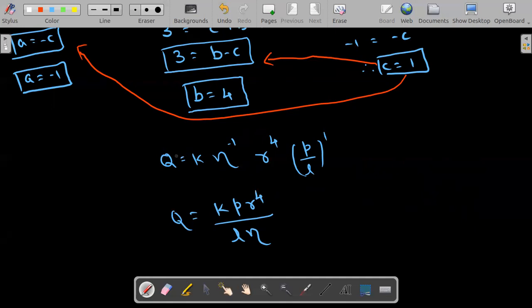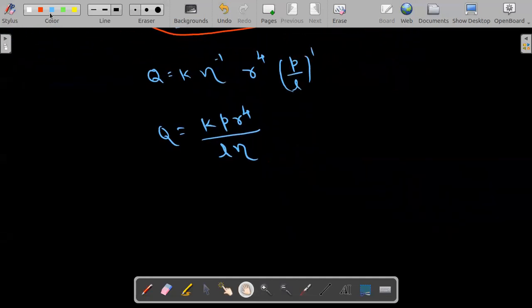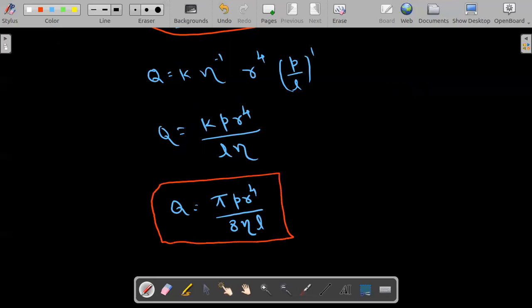The value of k is a dimensionless constant, and we don't have the value from dimensional analysis. Through experiments, the value of k is found to be pi by 8. So Q is equal to pi p r power 4 by 8 eta l. This is the formula which we call Poiseuille's formula, which gives you an idea about the volume of the liquid that flows per second.